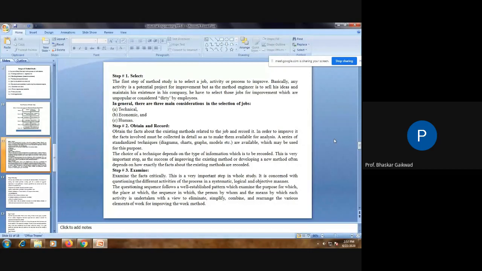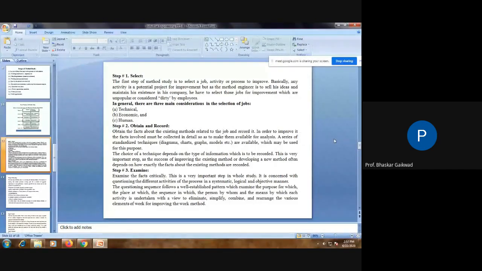Means if you consider these 3 points, then it is very easy to select which jobs we can apply method study to. Then second point, obtain and record. Once the job is selected, you can get and record the facts about the existing methods related to the job. In order to improve it, the facts involved must be collected in detail so as to make them available for analysis. Means a step-by-step recording technique should be there, and after that go for analysis. A series of standard techniques, diagrams, charts, graphs, models are available which may be used for this purpose.